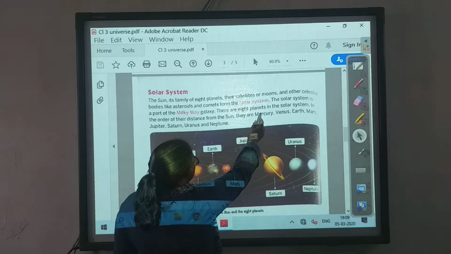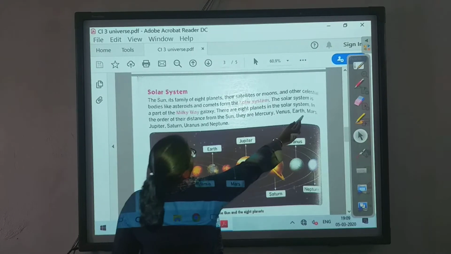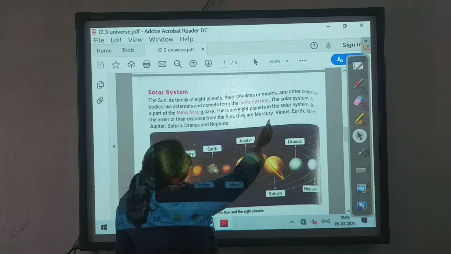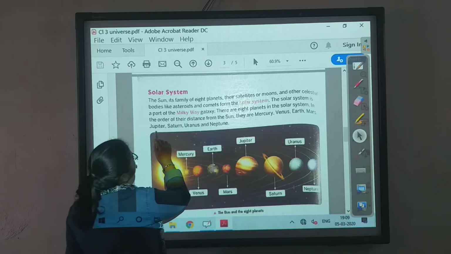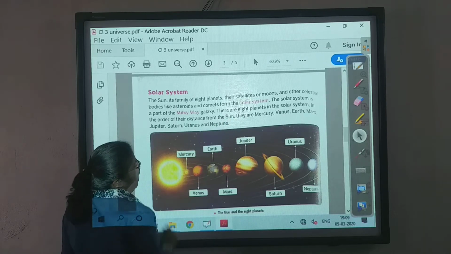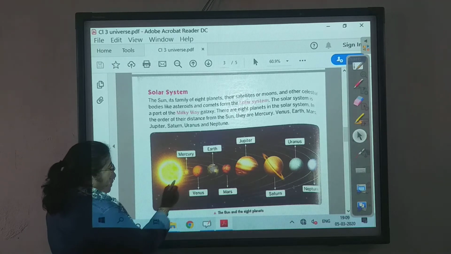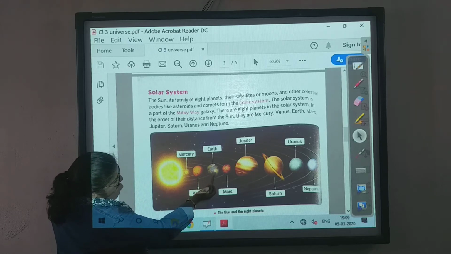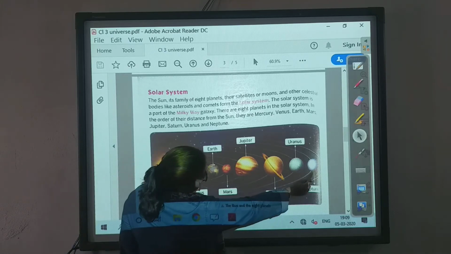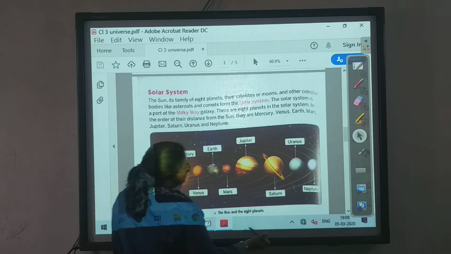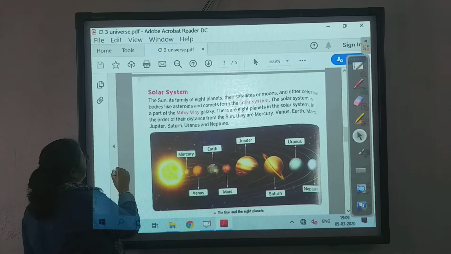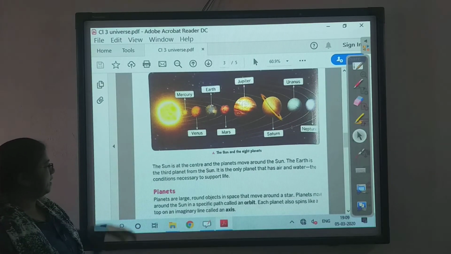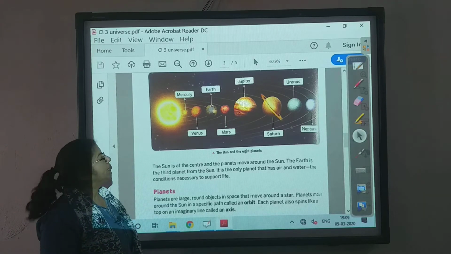There are 8 planets in the solar system in the order of their distance from the sun: Mercury, Venus, Earth, Mars, Jupiter, Saturn, Uranus and Neptune. You can see over here the closest is Mercury, which is very hot, and Earth is in the 3rd position and Neptune is at the last. And then we have a dwarf planet that is not over here, but you can always take it as some extra knowledge that there is a dwarf planet, that is Pluto.